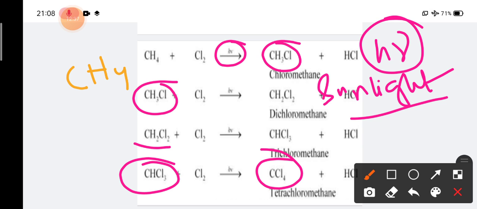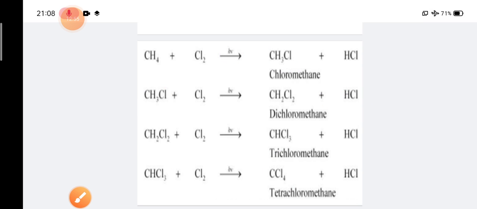It will further react with chlorine in presence of sunlight, and the hydrogen will also be replaced with chlorine to form CCl4. In every step of the reaction, one HCl molecule is also produced. We have taken the example of methane, an alkane, reacting with chlorine.